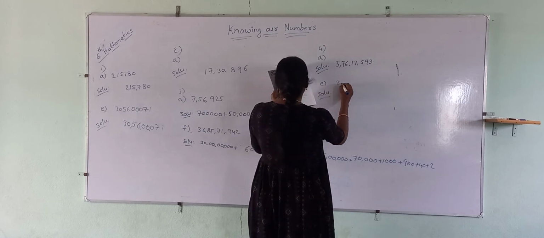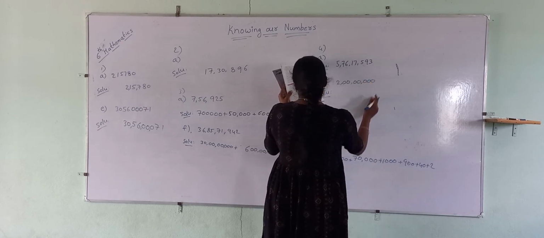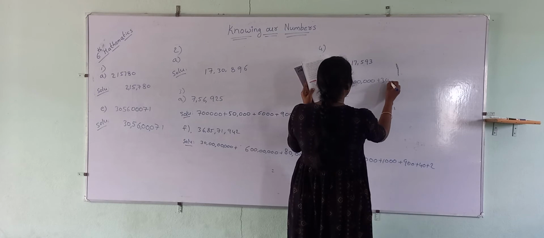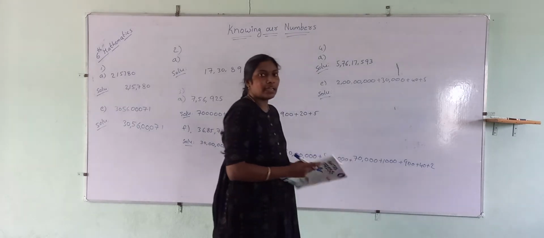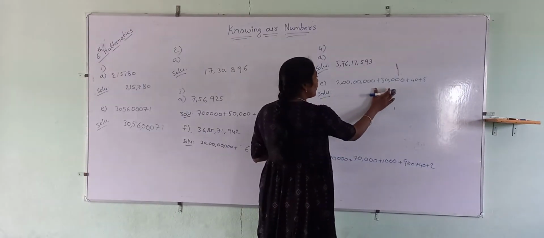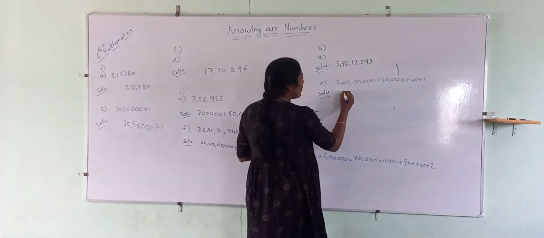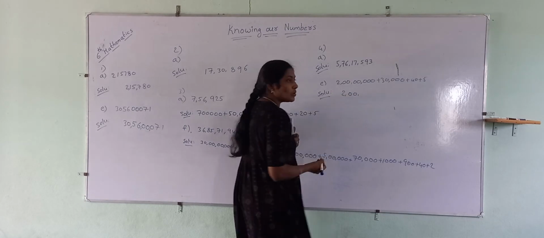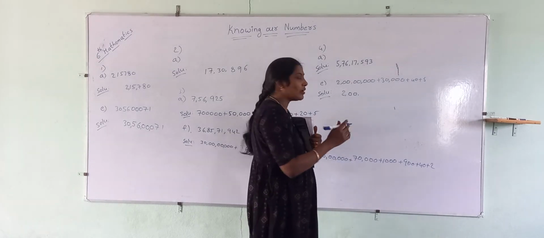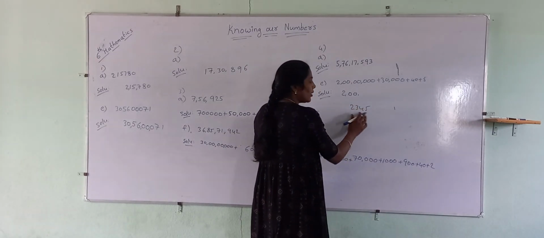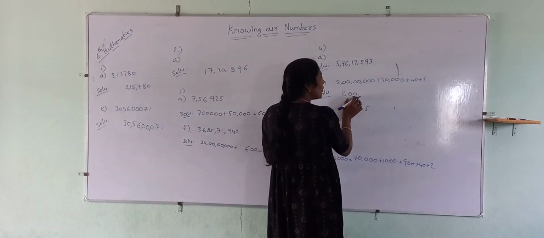Look at problem number E. Here, first they mentioned 2 crore. Next they mentioned 30,000 and 45. In this situation, see what you have to do. After 2 crore, there is directly 30,000. The lakhs place is missing. What do you have to do? You have to place zeros. Okay, don't forget to mention zeros. If you write blindly like this, the value becomes 2,345. You should not write like this. Wherever the places are missing, you have to place 0.